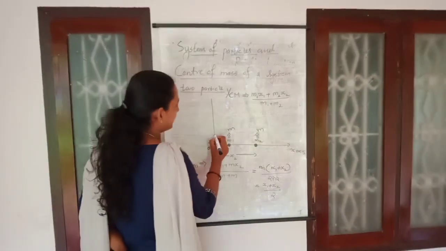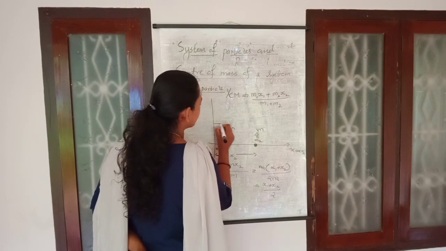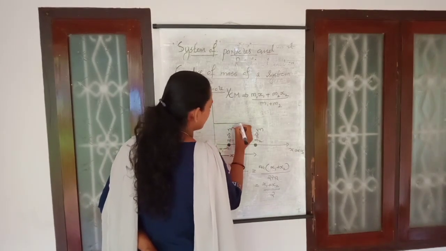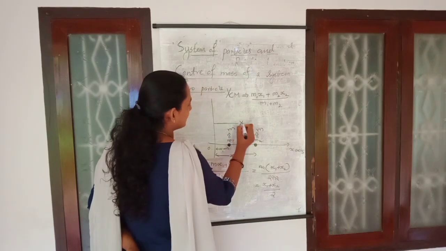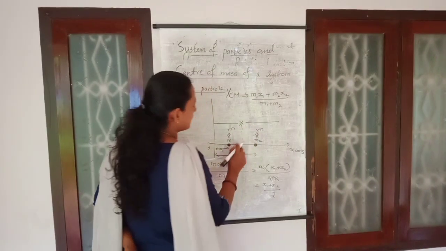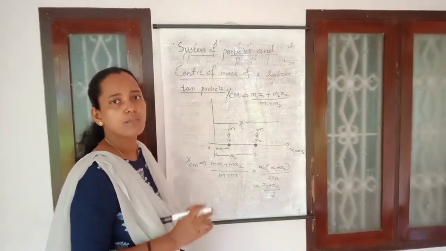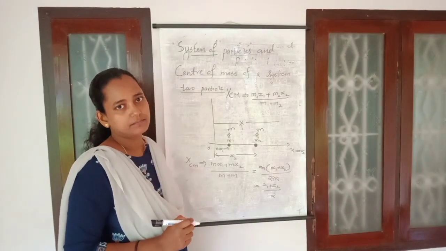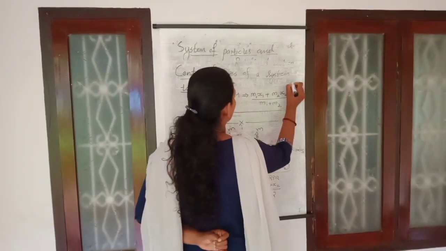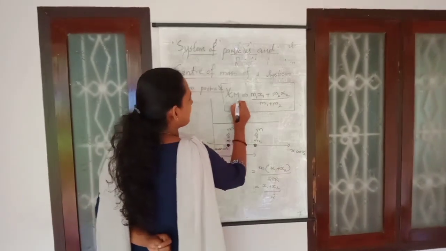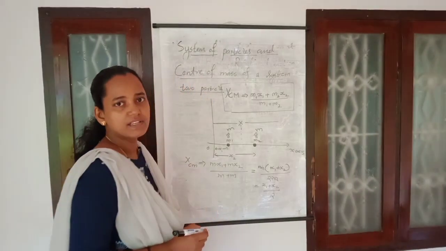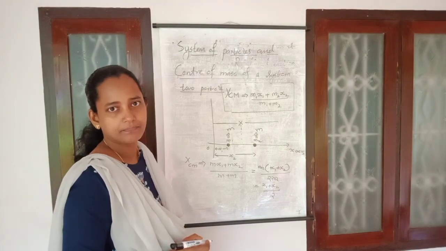That means whenever there is a system of two identical particles, the center of mass of that body is at the midpoint of the two particles. This is the position of the center of mass of a system of two identical particles. And the formula to find the center of mass of a system of two particles is x center of mass equals m1 x1 plus m2 x2 divided by m1 plus m2.